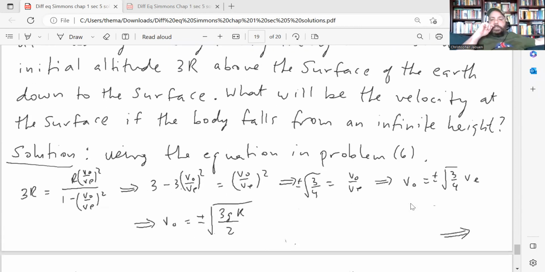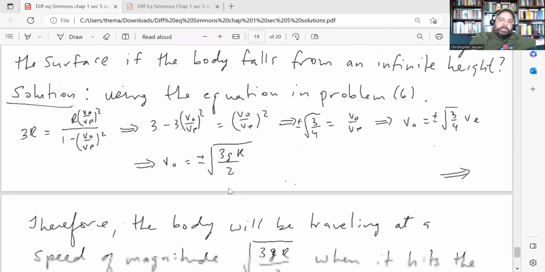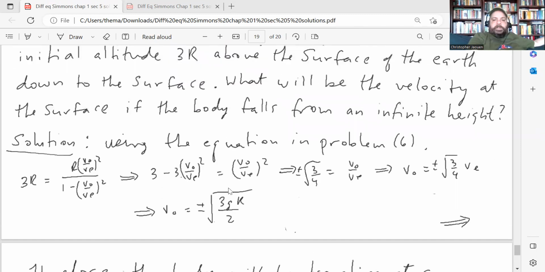So here, using symmetry, the velocity changes in the same way going up as it does going down. So if I know what the initial velocity was, the velocity that the projectile hits the ground with will just be the negative of that. So using that fact, I can use the formula from question number 6 to do this. So set h equal to 3r and solve for v0. And again, this is basically an algebra problem.